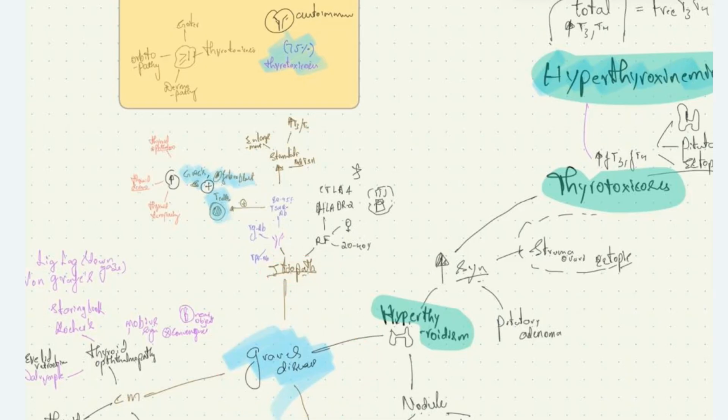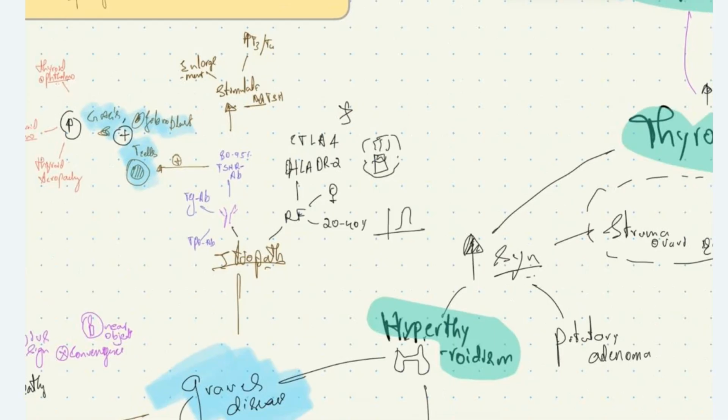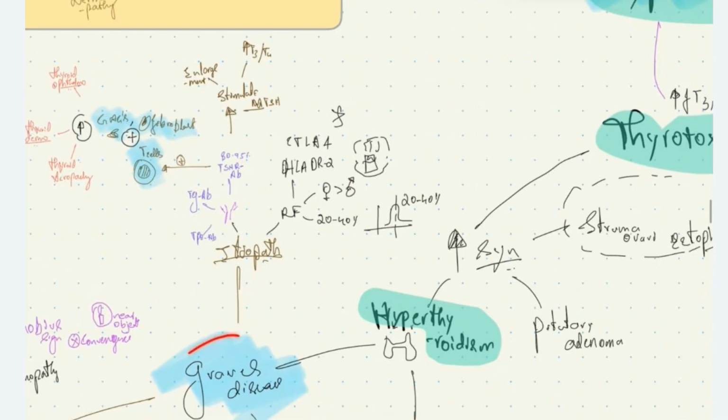The risk factors for Graves' disease are: we see peak incidence of Graves' disease in 20 to 40 years of age. Graves' disease is most commonly seen in females than males. We know it's an autoimmune condition. They have HLA DR2 and CTLA4 mutations. Smoking has been associated with Graves' disease.